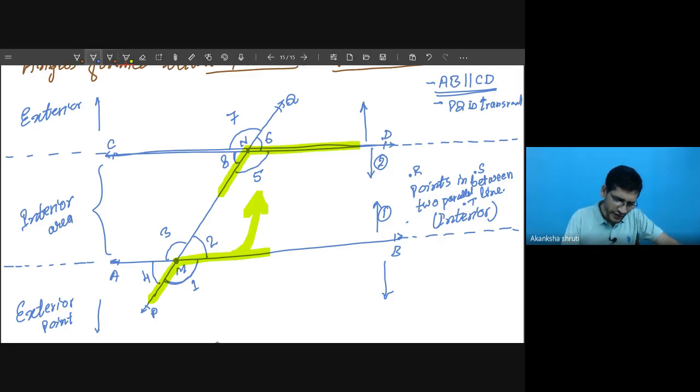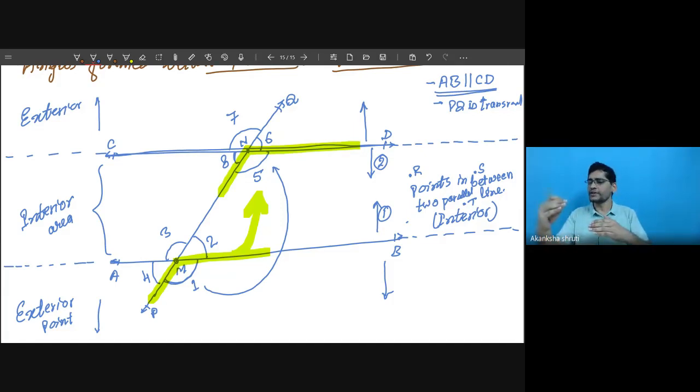So angle 1 will exactly match with this 5. Can we get that? So therefore 1 and 5 are called corresponding angles. Corresponding means exactly the same or appearing to be the same. Even if one is moved over the other, it will overlap or hide the other.